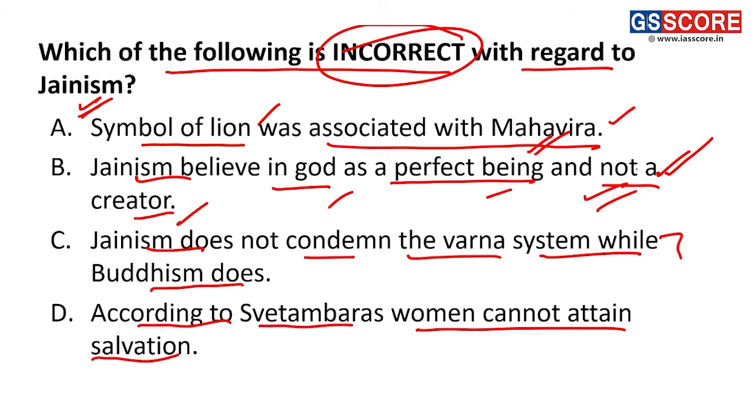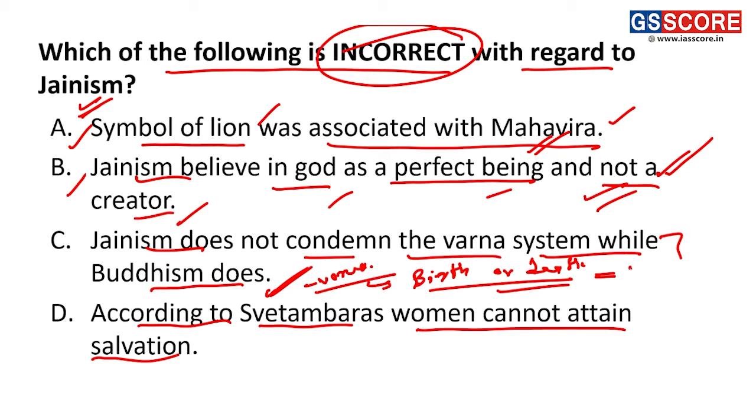Fine. So with regard to the next statement, as both A and B are correct, C: Jainism does not condemn the Varna system while Buddhism does. Yes, it's true. Why? Because in Jainism, they didn't condemn the Varna system, because they say that the birth or death is due to the past karma or accumulated karma of an individual. Fine. If a person is born in a high or in a lower varna, it is in consequence of the sins or the virtues acquired by him in the previous births.